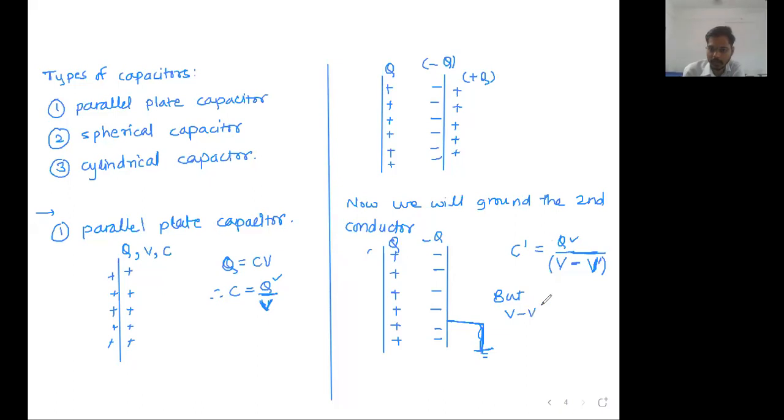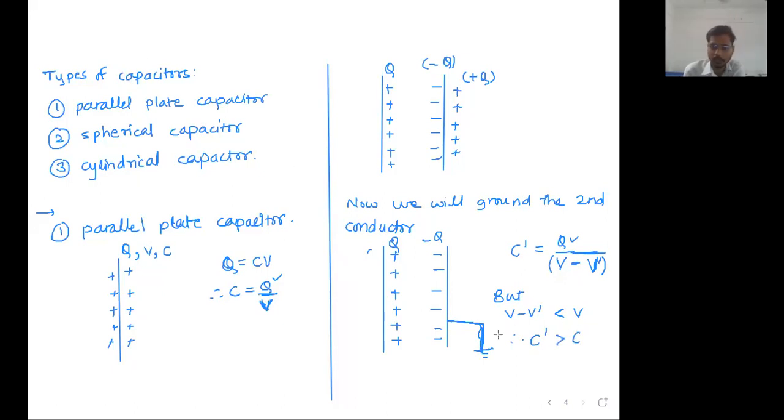But V minus V dash is less than V, so the denominator has decreased. If the denominator decreases, the total value increases, meaning capacity increases. Therefore capacity C dash is more than C.